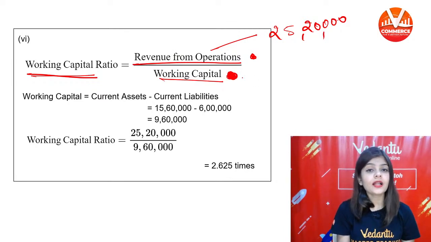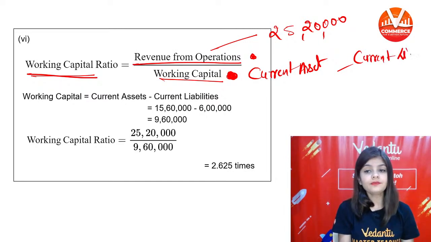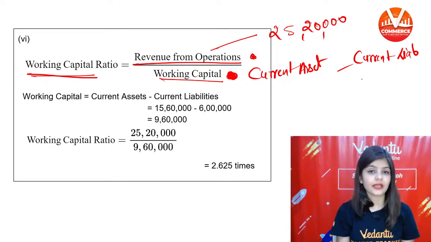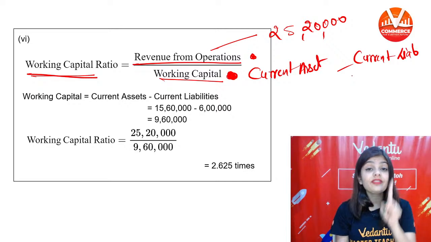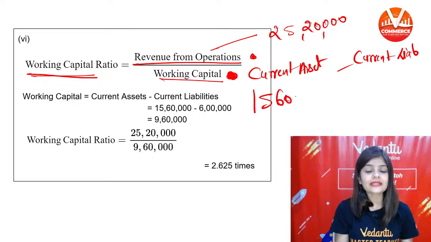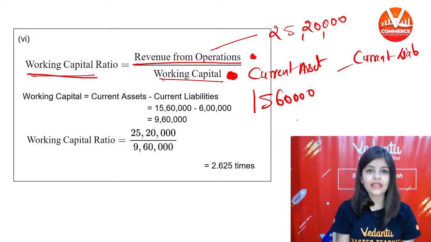Working capital we will calculate: current assets minus current liability. Current assets we have already calculated in the current ratio. Current assets are 15,60,000.